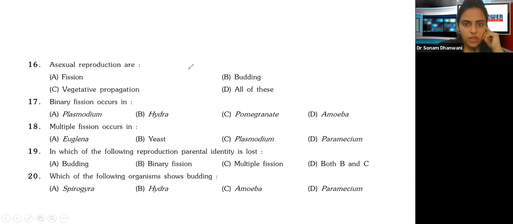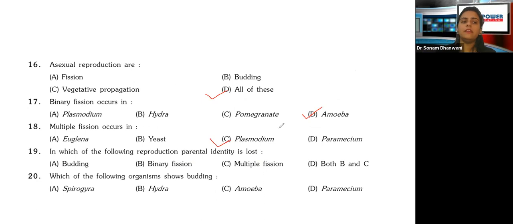Asexual reproduction methods are fission, vegetative propagation, budding, or all of these. Yes, it is all of these. Yes, all these 3 are asexual reproduction methods. Next, binary fission occurs in... Now, always remember these are 2 classic examples. Binary fission occurs in amoeba and multiple fission occurs in plasmodium.